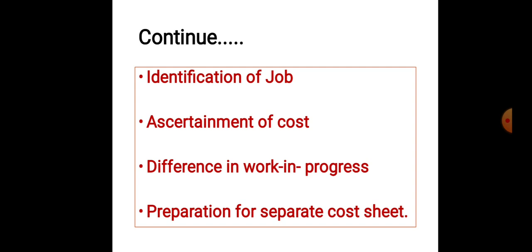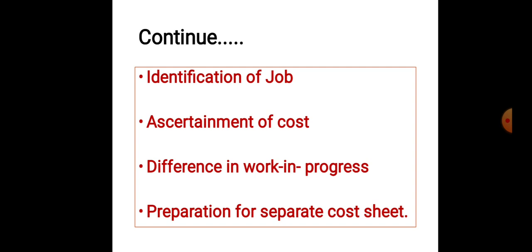And the difference in work in progress. The work in progress differs from period to period according to the number of jobs in hand. Work in progress is different from time to time, because sometimes there may be many job orders, sometimes there may be no job orders, so it differs from time to time.